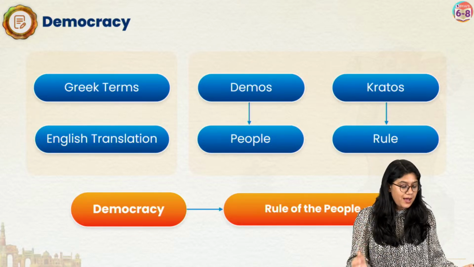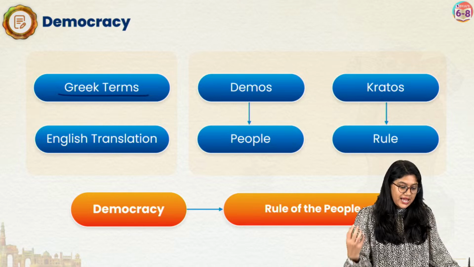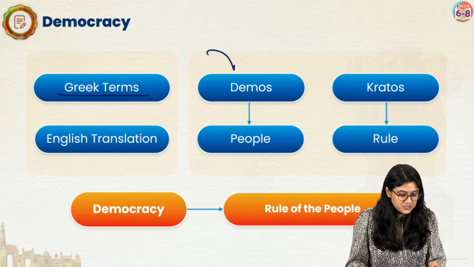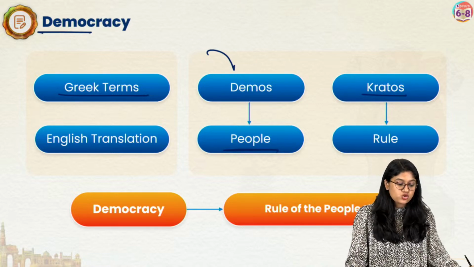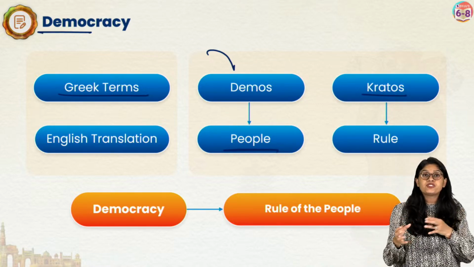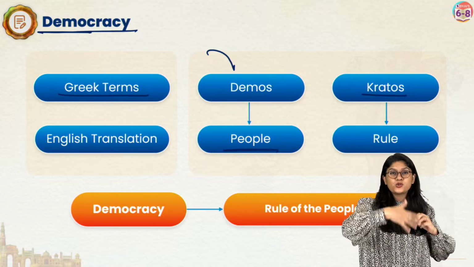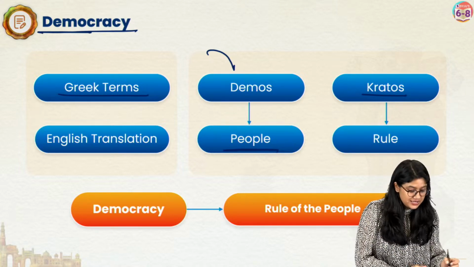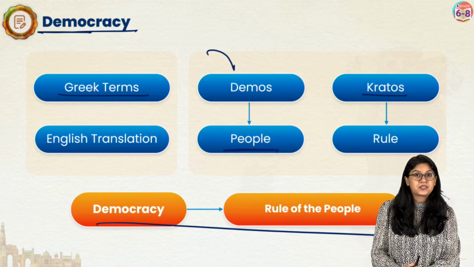Now in democracy, what happens? If you break this word, demos means people, and kratos means rule. So it is the rule of the people. Whereas in monarchy there's only a single person who rules, in democracy it's the people who rule. Rule of the people, right?